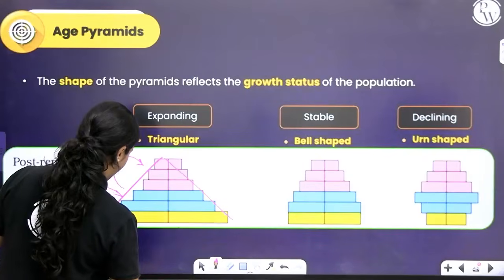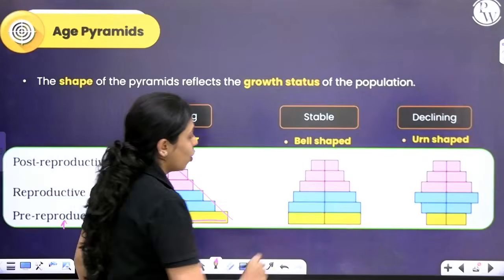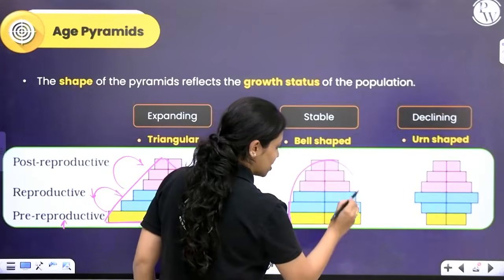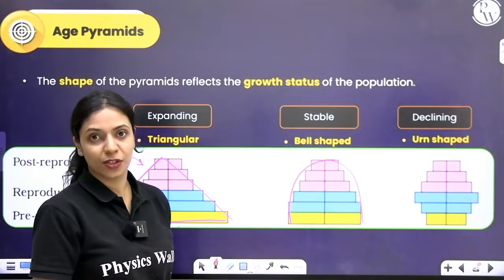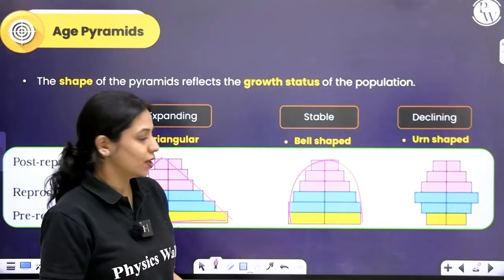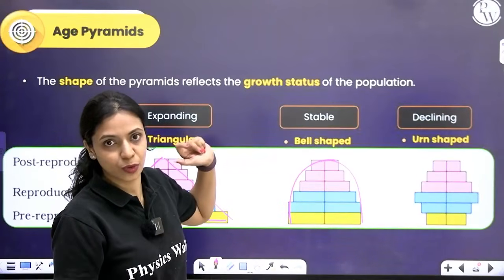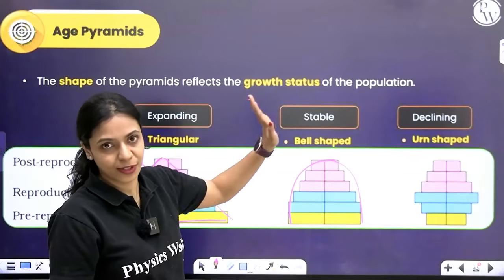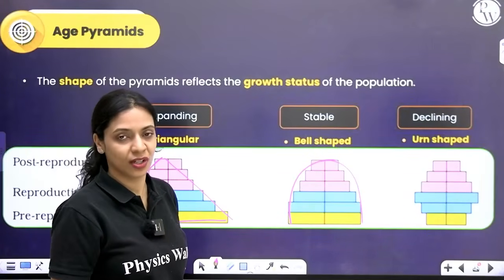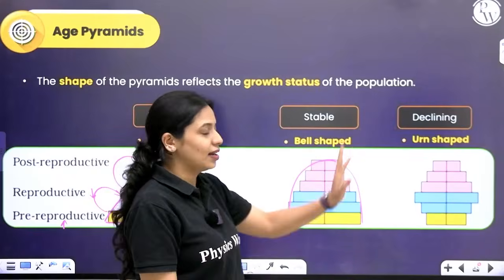Over here you can see that the age pyramid is bell-shaped. There's not much of a difference between pre-reproductive and reproductive. Whatever number of individuals are there currently, the same number will be replaced in the future. So the reproductive rate will be pretty much the same, and there's not too much of a deviation in population size. Last one is urn-shaped.